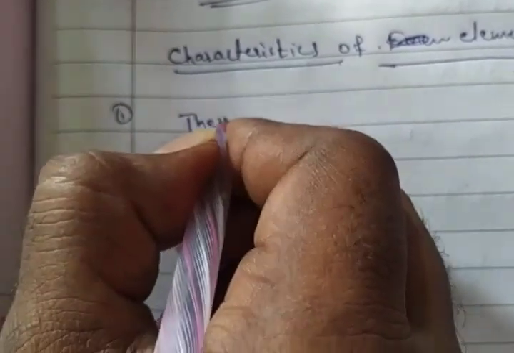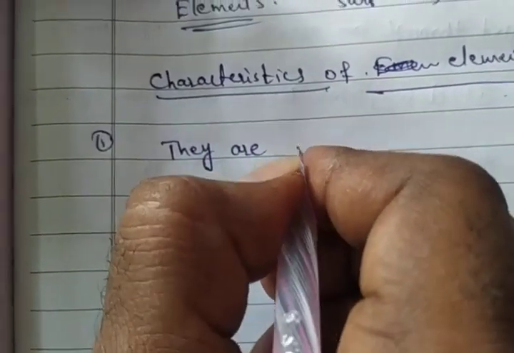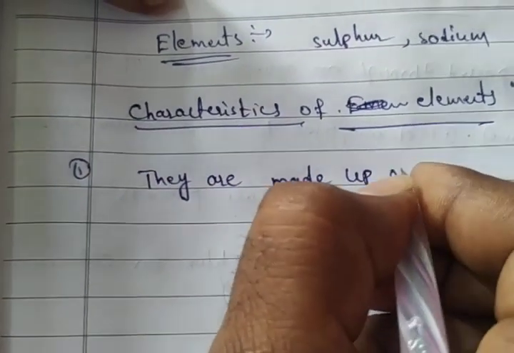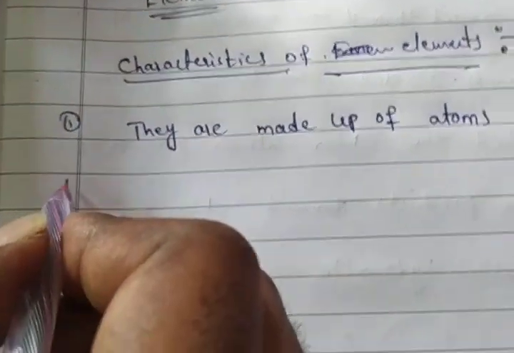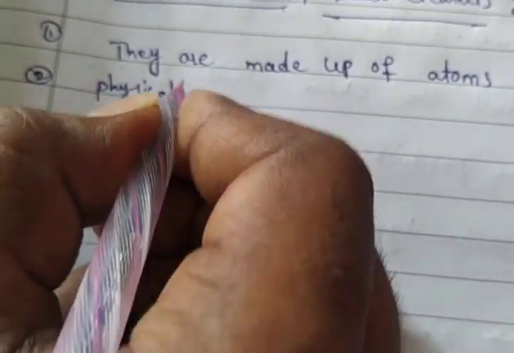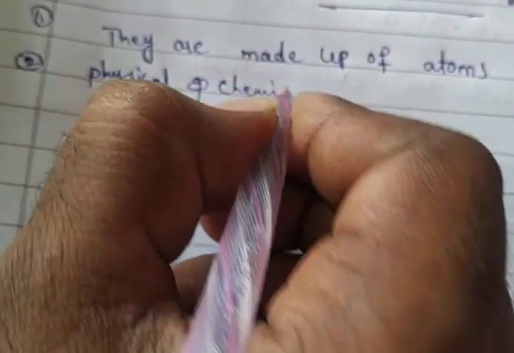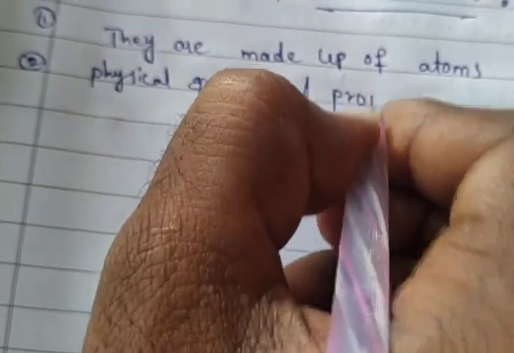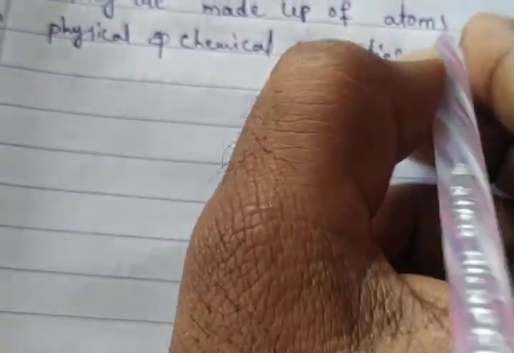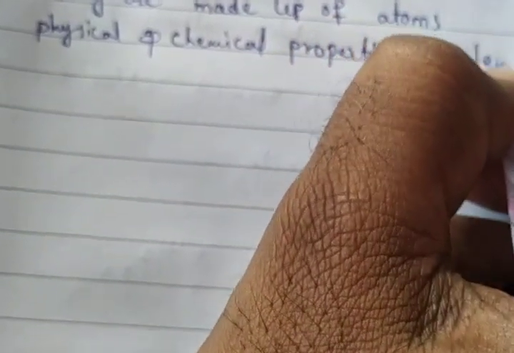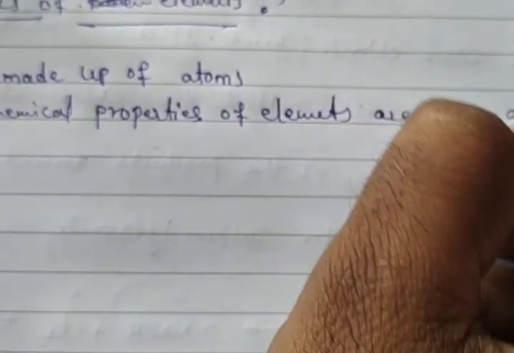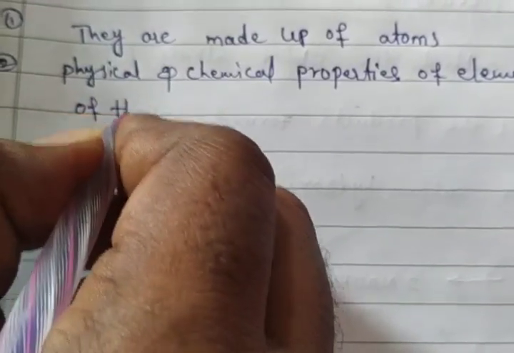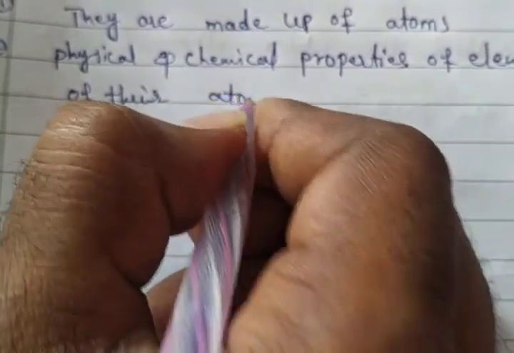Elements are made up of atoms. Next, physical and chemical properties of elements are the same as those of their atoms.